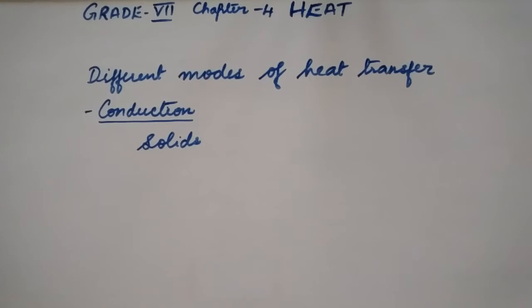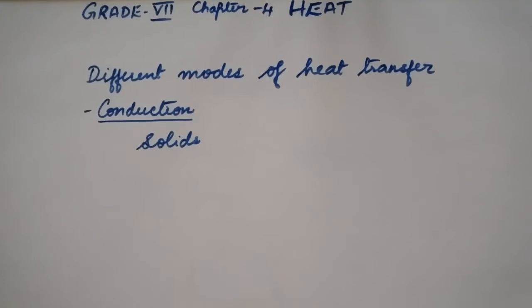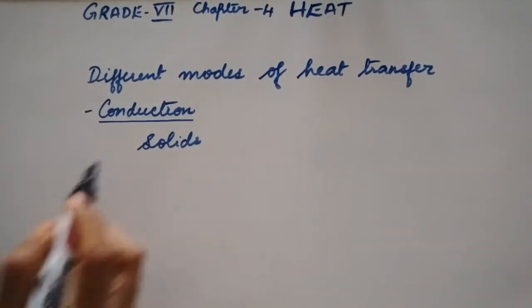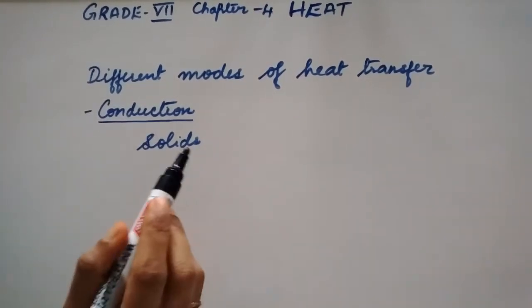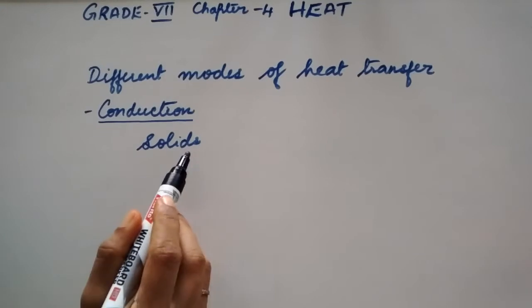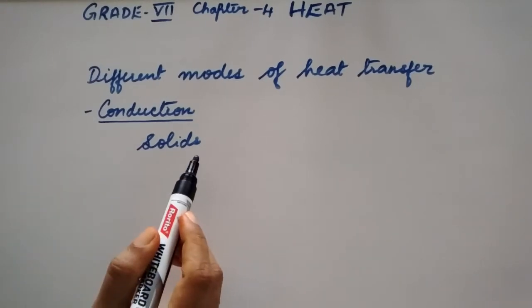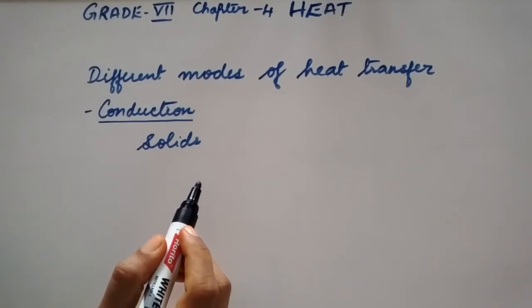In this way, the heat is conducted from one end of the rod till the other end of the rod. So this way of heat transfer is called conduction. In this mode of heat transfer, there is no movement of the molecules or the particles.